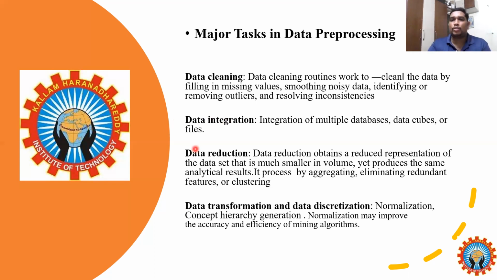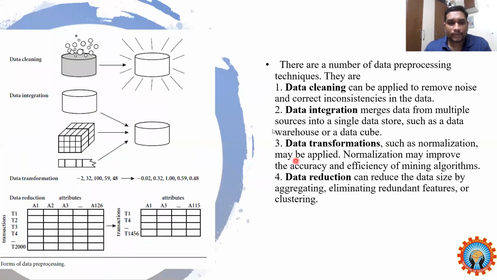When you store the data in the data warehouse structure, it holds a huge amount of data, so you have to reduce that huge amount of data. This is the scenario for the pre-processing techniques. This is noisy data, and this is noisy data. When you apply the data cleaning method, it becomes clean data. Data integration means you are combining 4 models into one model. Data transformation means all the models have different formats.